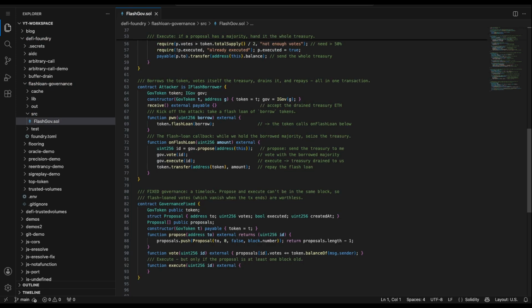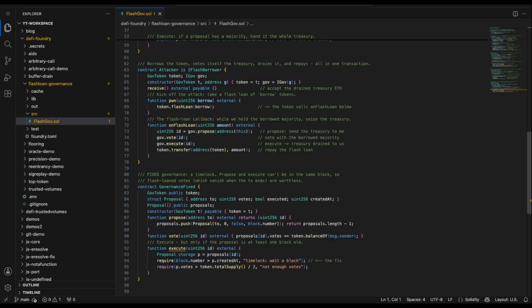So how do we stop it? Here's the fixed governance, and the fix is basically one line. We record which block a proposal was created in, and execute refuses to run unless at least one block has passed since then. A flash loan lives and dies inside a single transaction in a single block. So a proposal voted on with flash borrowed tokens can never be executed, the tokens are long gone by the next block. This is the timelock idea, and real protocols also use balance snapshots for the same reason.